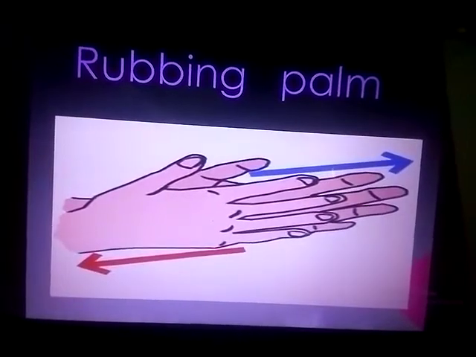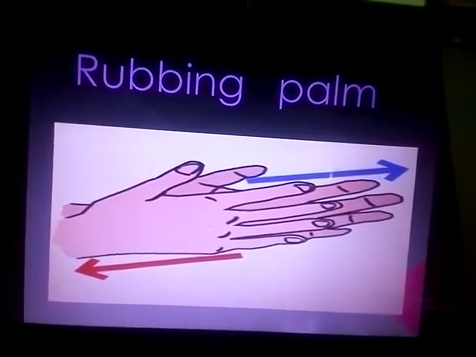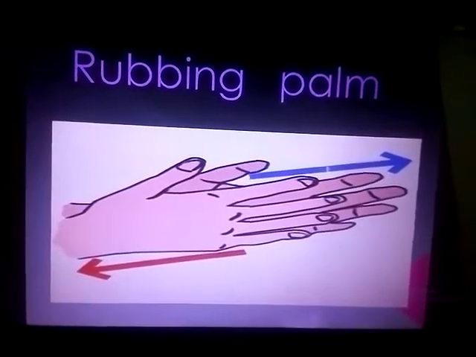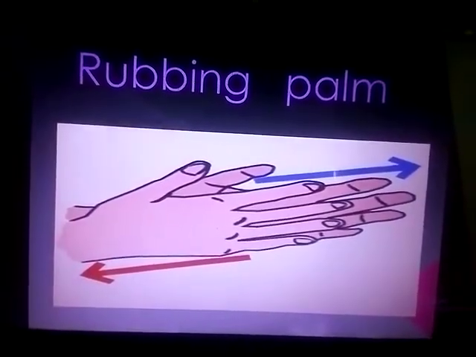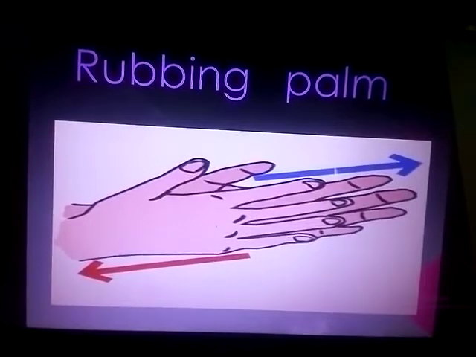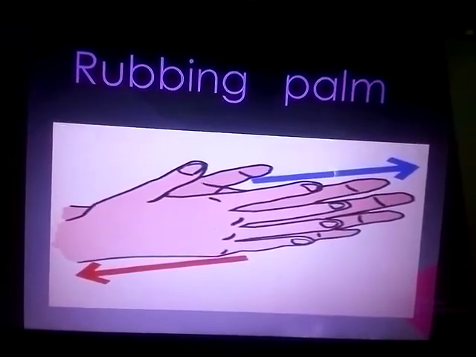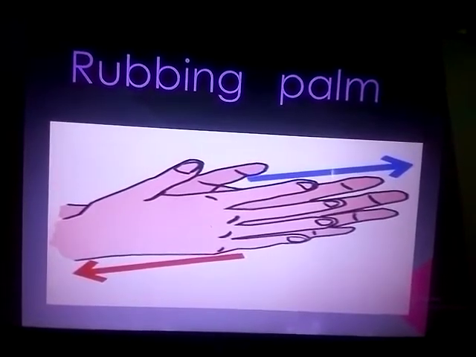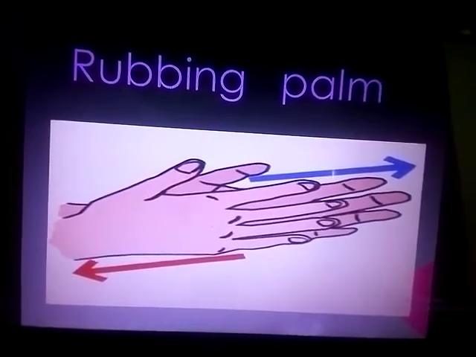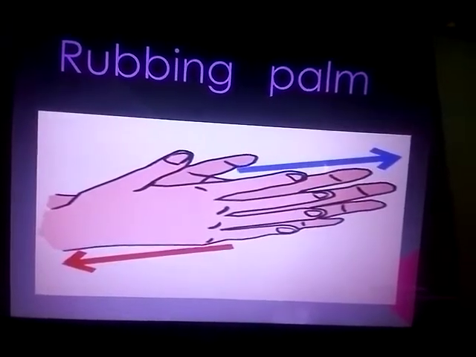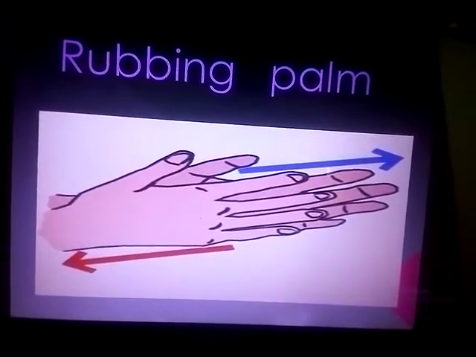In the same way, rub your palms. If you rub your palms, you feel warm. Why is it so? If you rub any two objects moving in opposite directions, it definitely produces heat.